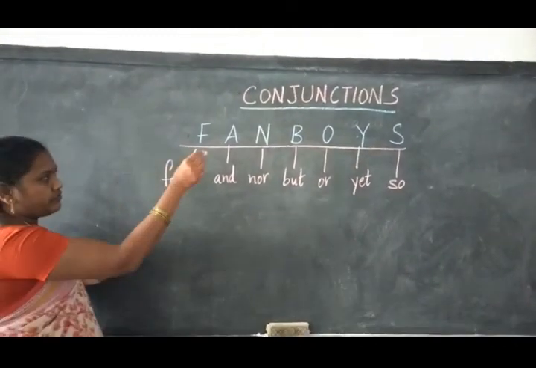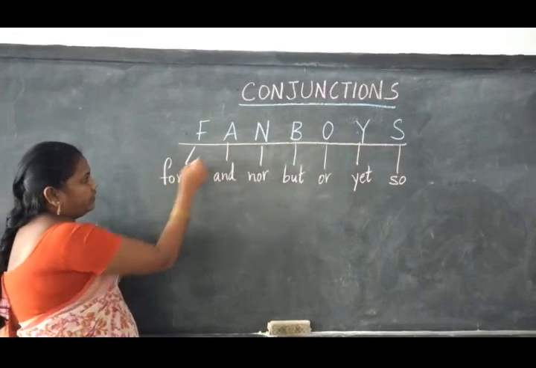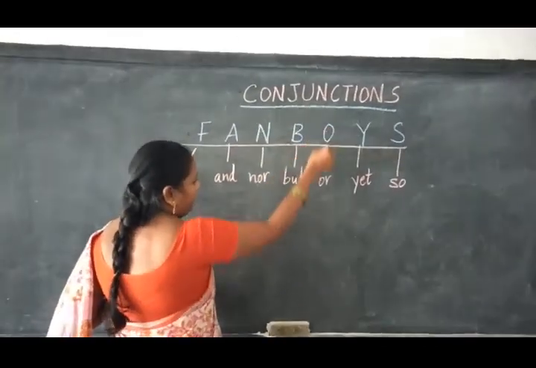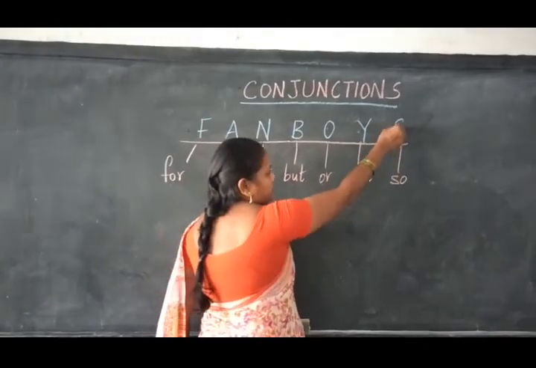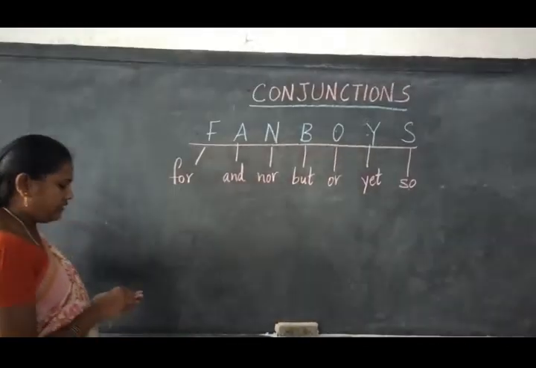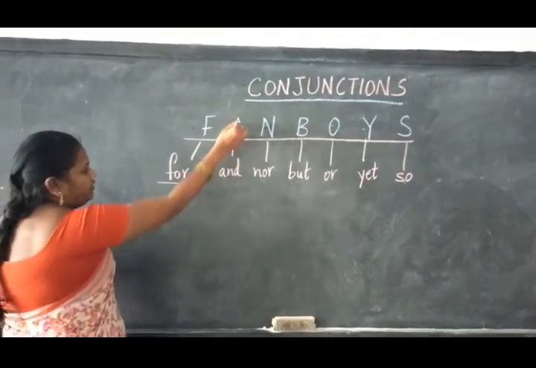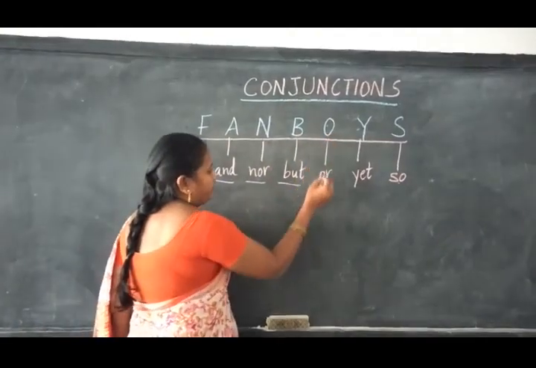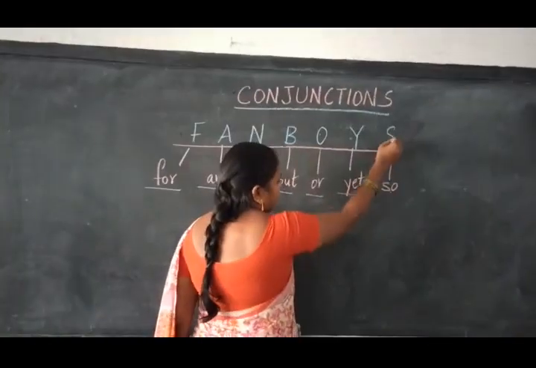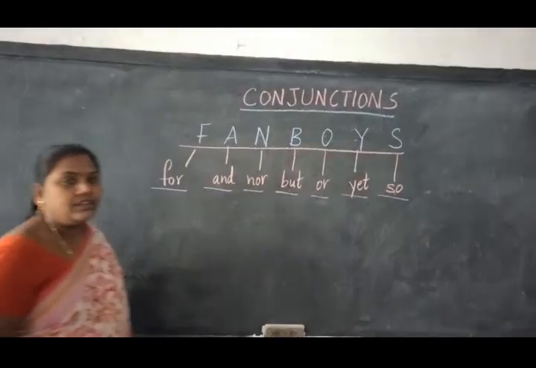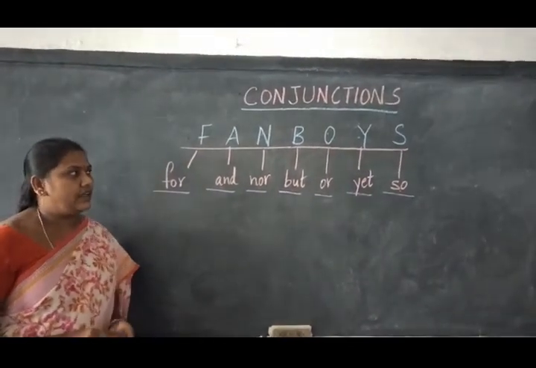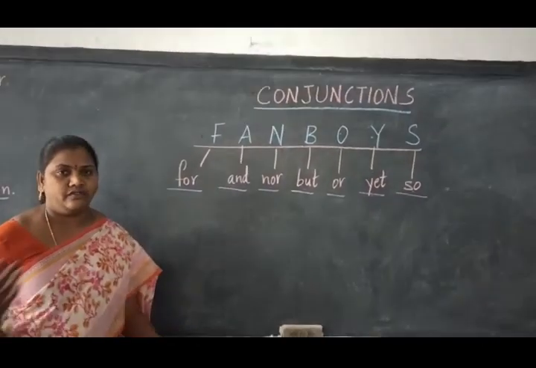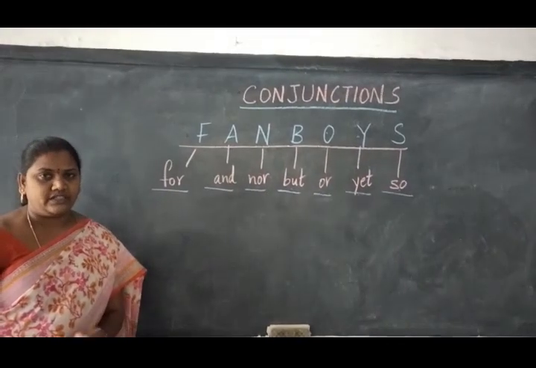Now see the full forms of fanboys. F for, A for and, N for nor, B for but, O for or, Y for yet, S for so. These are the conjunctions, and these conjunctions help us change two simple sentences into a compound sentence.